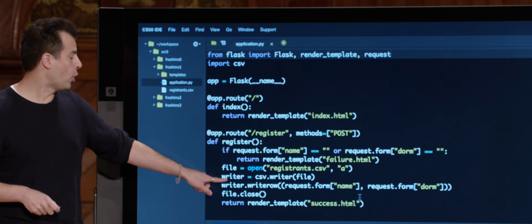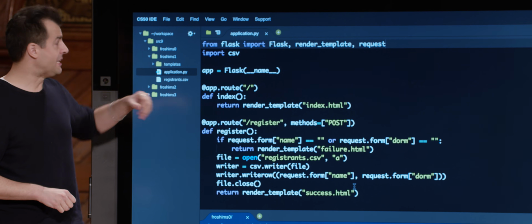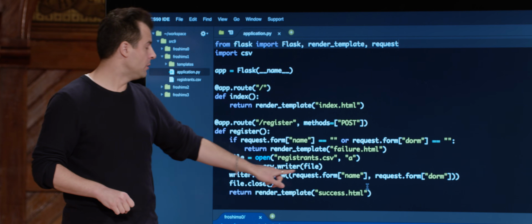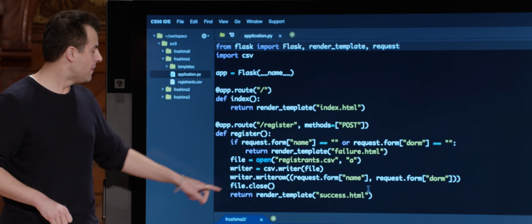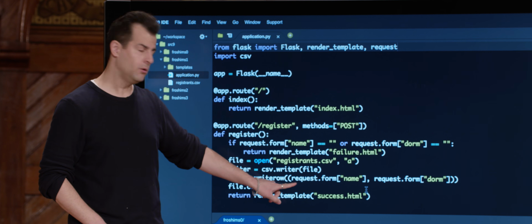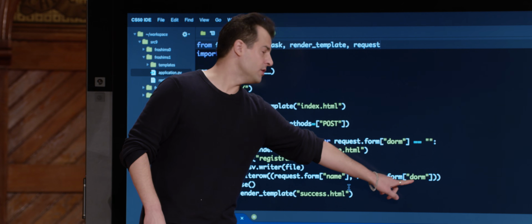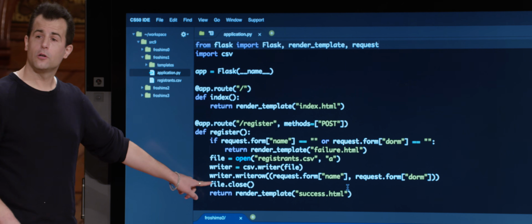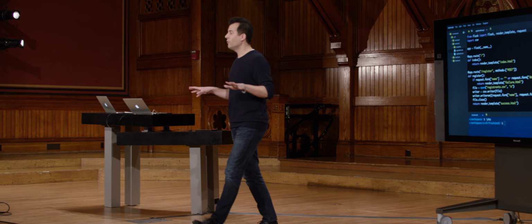Then I declare a variable called writer, and I'm using this CSV module that we get for free from Python that's going to allow me to create what we'll call a writer, passing in that file as input. Then I'm going to call this special method writeRow, whose purpose in life is to take a tuple, which in this case has 2 elements, the name that was passed in via the form, as well as the dorm. And then I'm going to close the file.